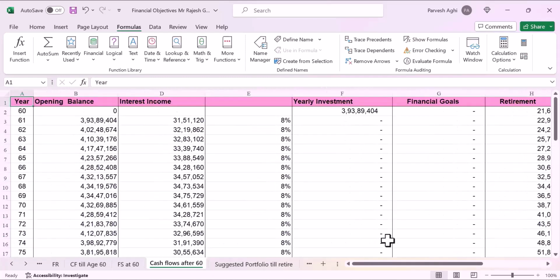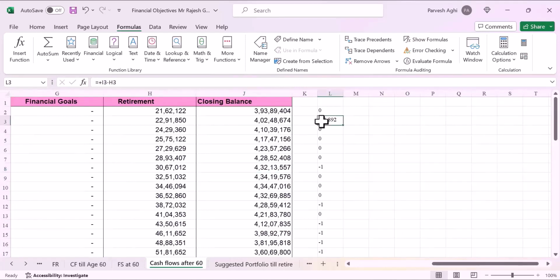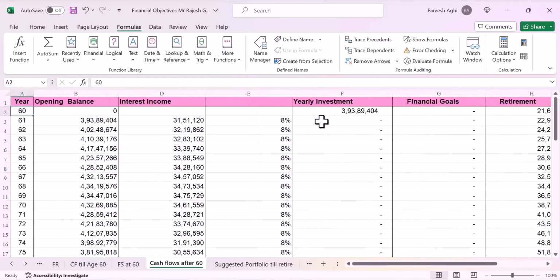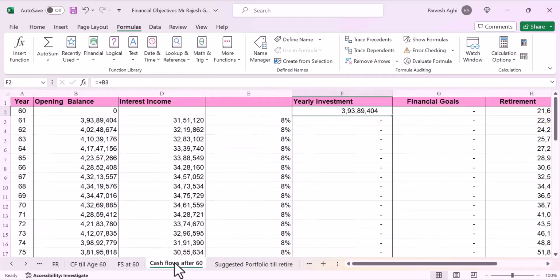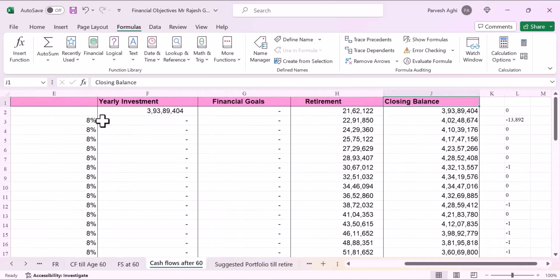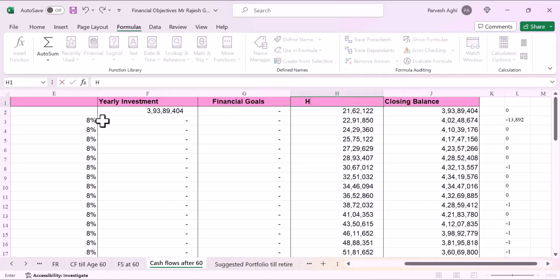So we can just hide this column because this is appearing twice. So to start with again, at the age of 60, he had an amount of 3 crore 93 lakhs 89,404 with him, which we have taken from here, 3 crore 93 lakhs 89,000. And he's going to spend 21 lakhs 62,122 rupees for meeting his household expenses. So I can write this as household expenses.